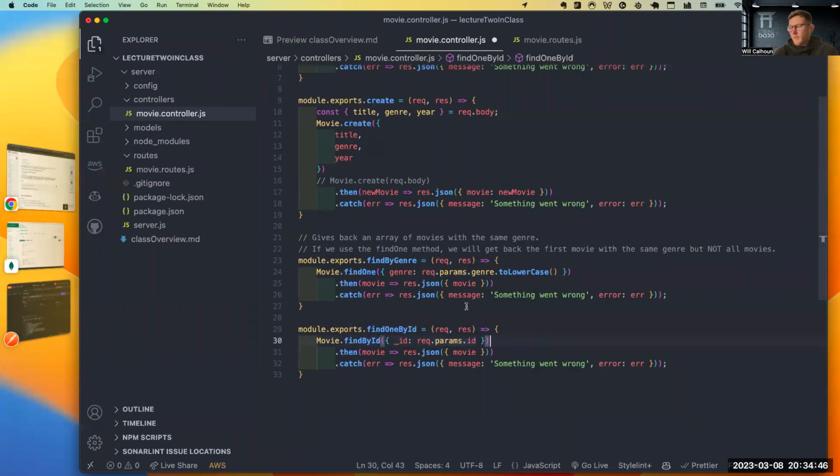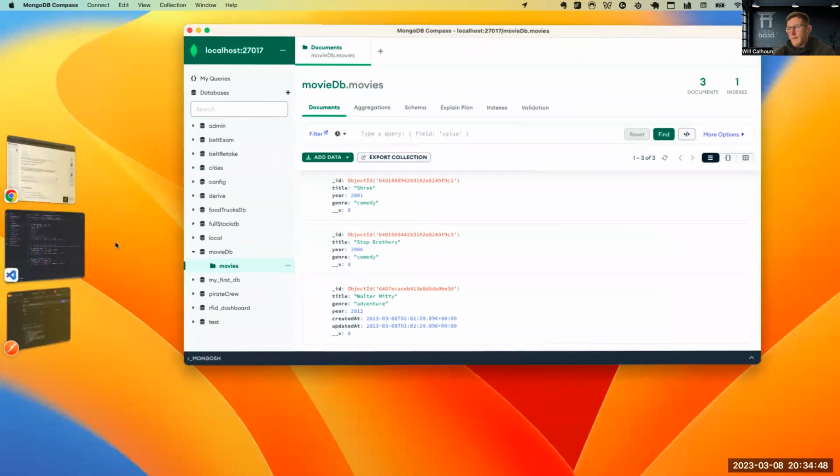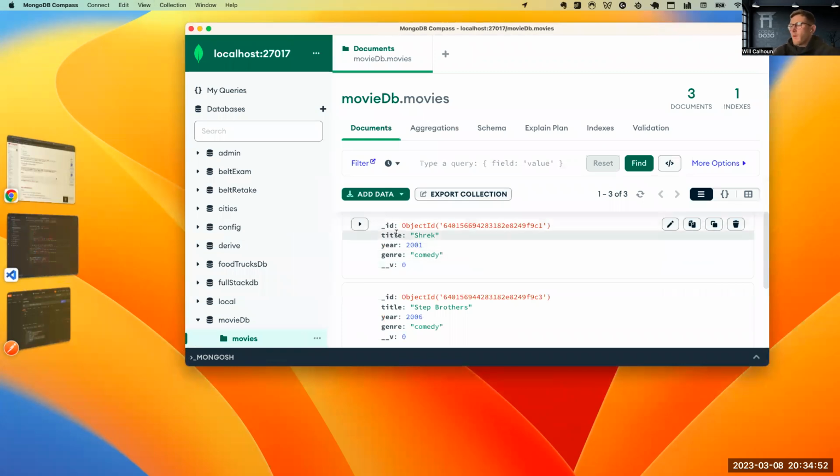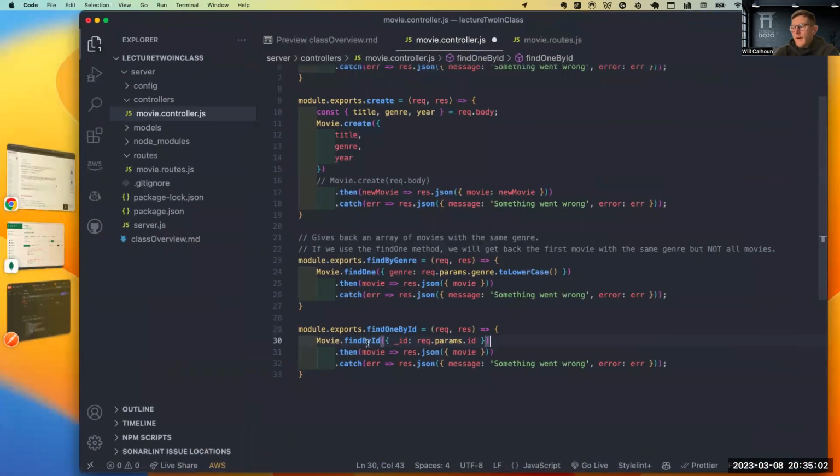Now, there's one thing I want to point out here. When we're looking at Mongo, let me make this larger because it's very small. When we're looking at Mongo, it auto generates our ID for us, but please note that it does create this underscore ahead of that. So what we're doing is saying, okay, I want you to find one by ID. Here's the key we're passing in. It has to be ID because we're using find one by ID.